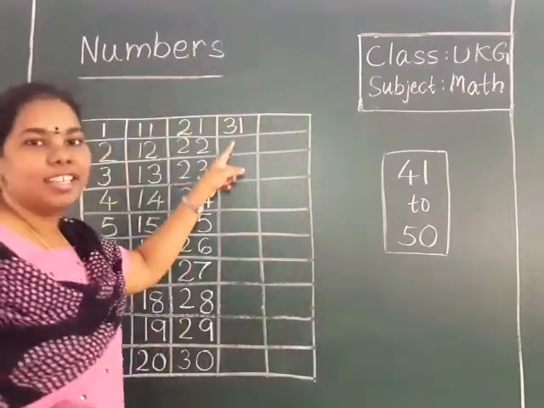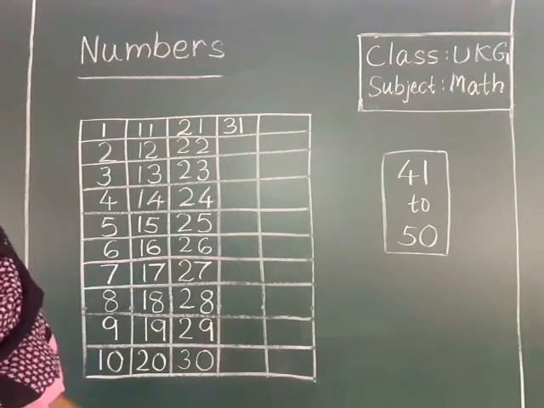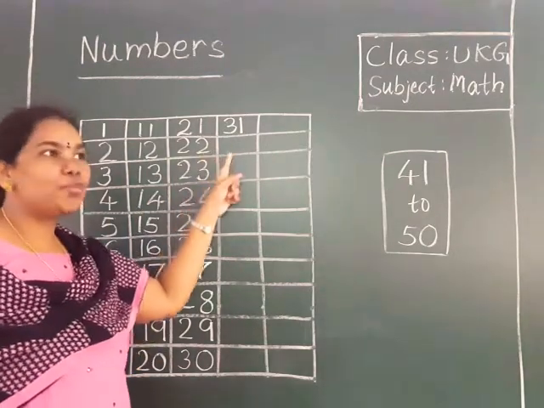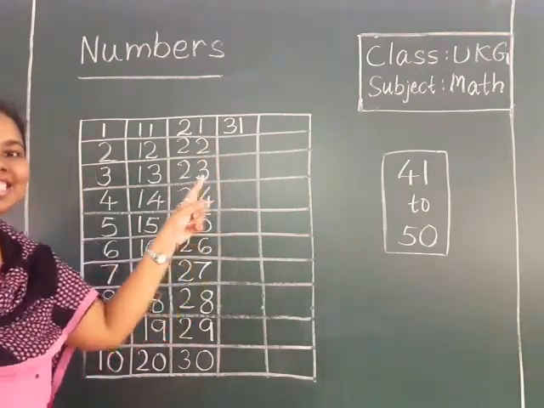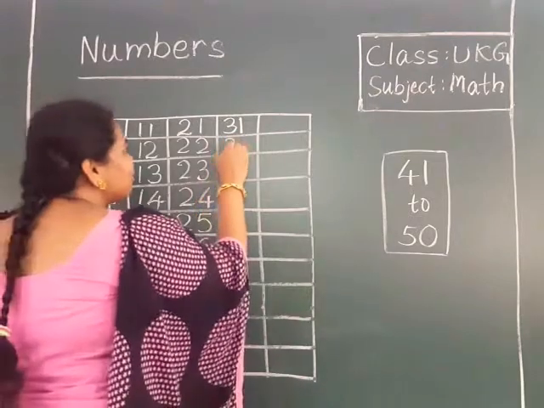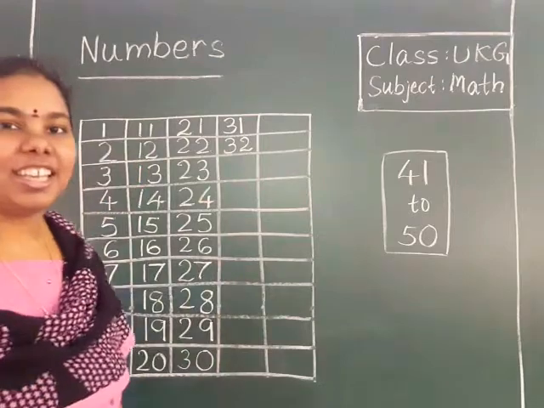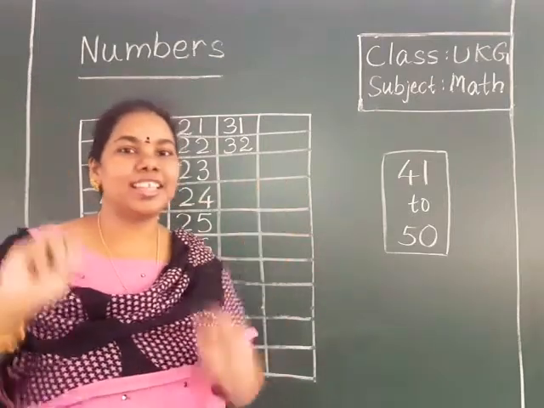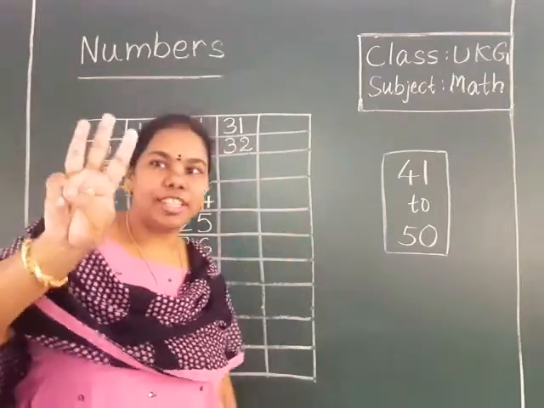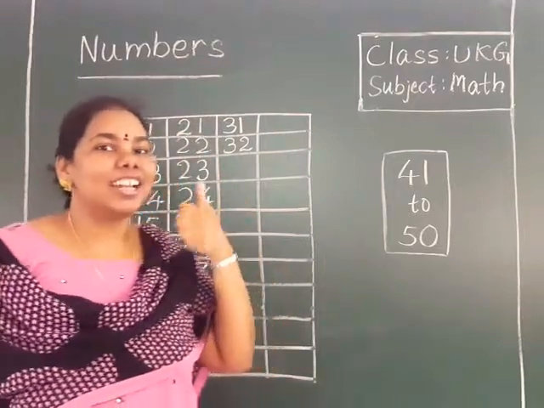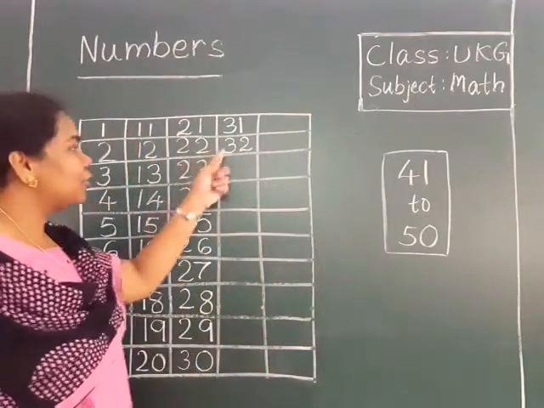Don't write 1 and 3. 3, 1 is 31. After 31, which number, children? Very good. 3, 2, 32. After 32?